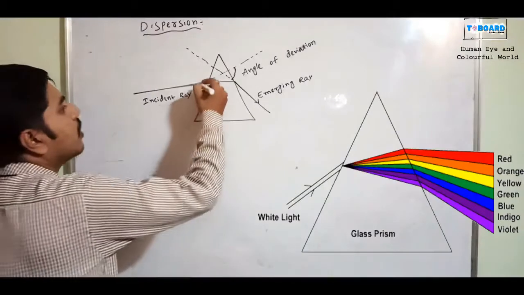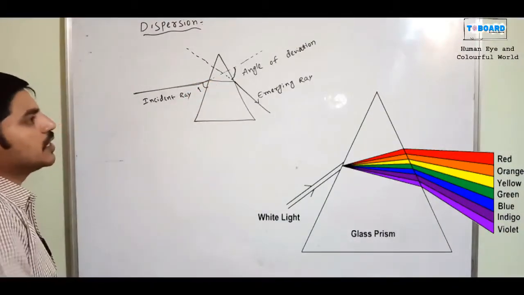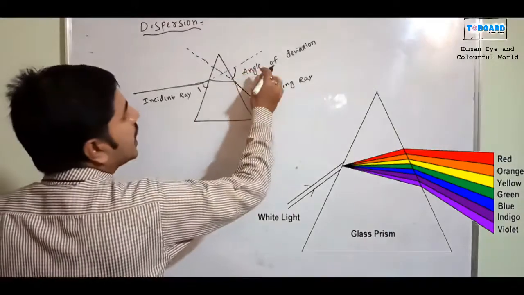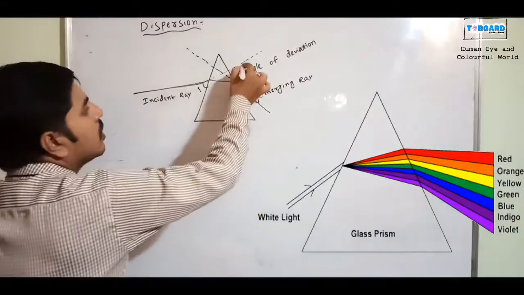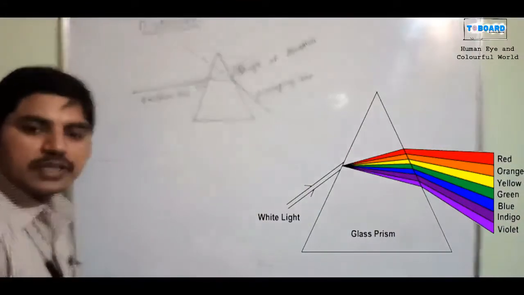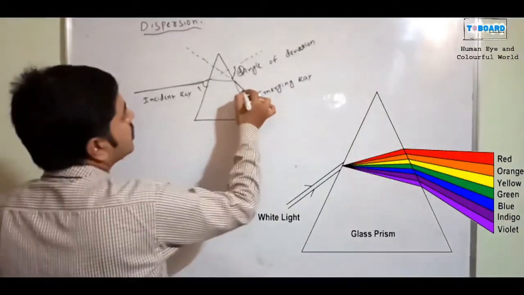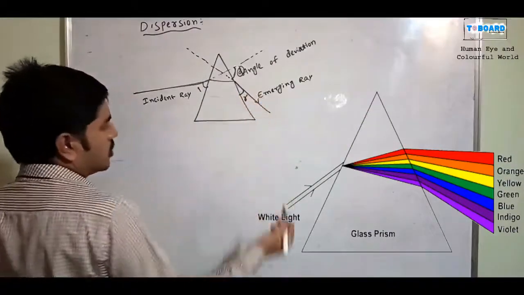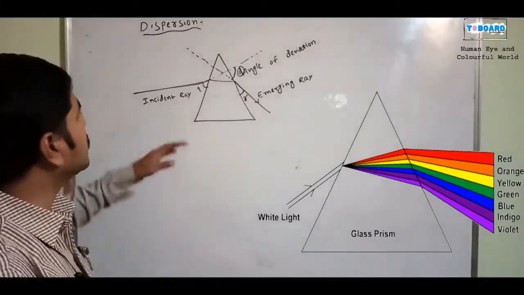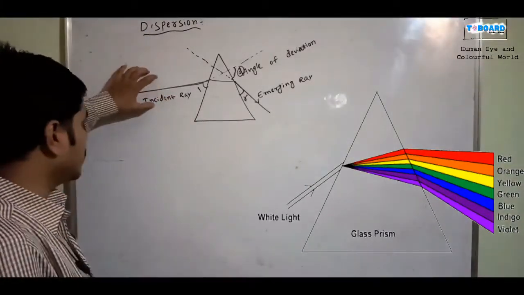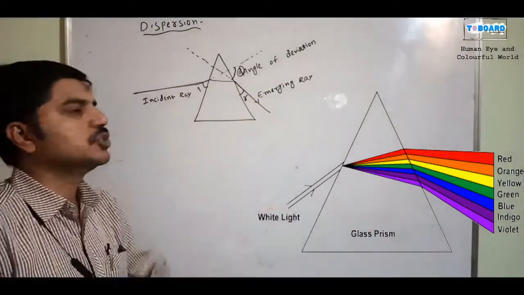This is the angle of incidence, which you already know as i. Next, there is also the angle of deviation, which we sometimes show with the symbol d. Small d is the angle of deviation. The emerging ray also has an angle, and refraction takes place there. So these are the different things: incident ray, angle of deviation, and emerging ray.